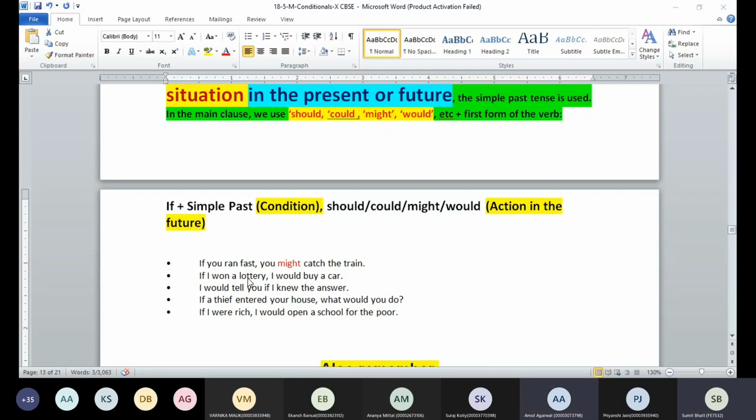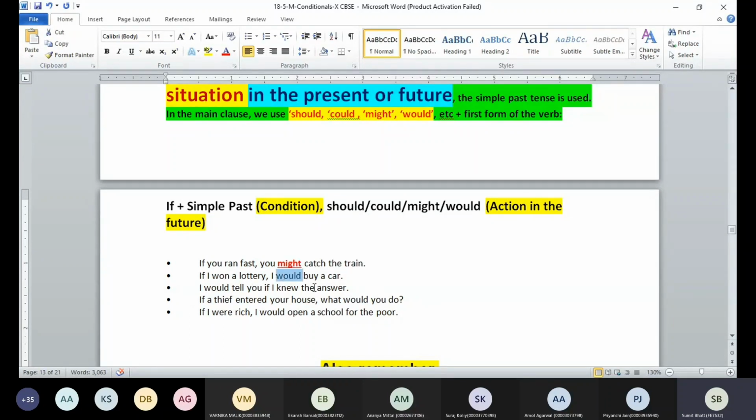Can we? No. Okay, simple past will be there because might is being used, guys. If you use may, then which tense can we use on the first side? The simple present. Then I have to say, if you run fast, you may catch the train. If you ran fast, you might catch the train.